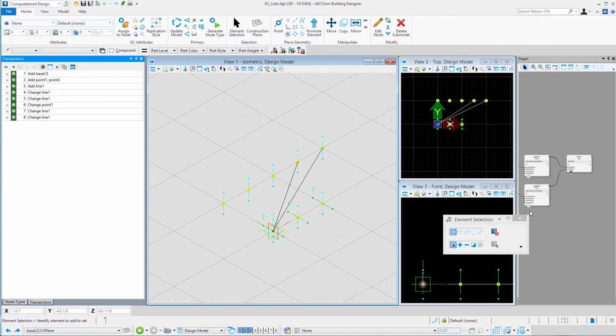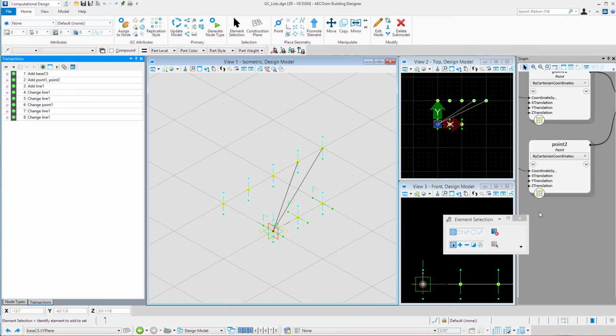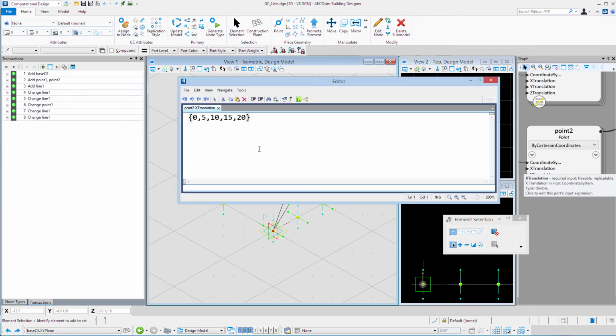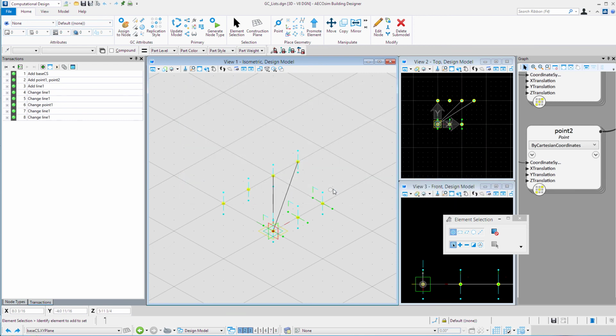And I'm going to go back to point 2, and I'm actually going to change the inputs here. So let's take a look at that X translation. So what if we reduced some of the members of this list? In other words, let's take off 20 there, so we only have 4 points. And we'll apply that. So it actually moved those lines, so now they're still using the last 2 points in the list. If I had tried to use indexing to specify those points, the indexing would no longer be correct. So that's how you can use some of those list functions to specify particular members in a list. I'm going to go ahead and record that transaction.